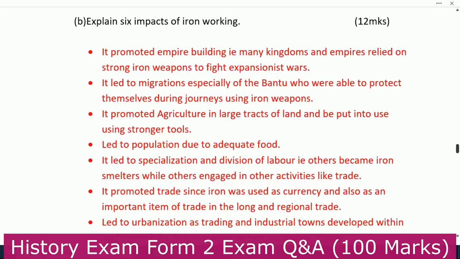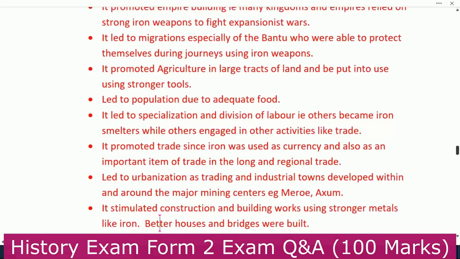Next, it led to population increase due to adequate food. And next, it led to specialization and division of labor, that is, others became iron smelters while others engaged in other activities like trade. Next, it promoted trade since iron was used as a currency and also as an important item of trade in long distance and regional trade.